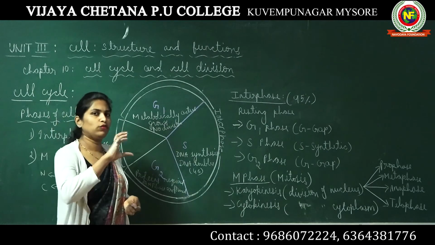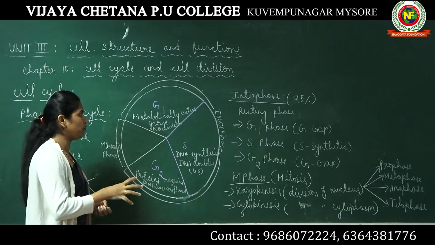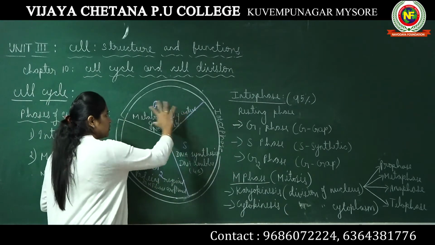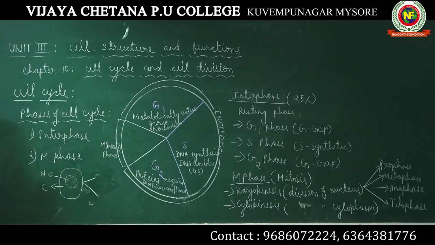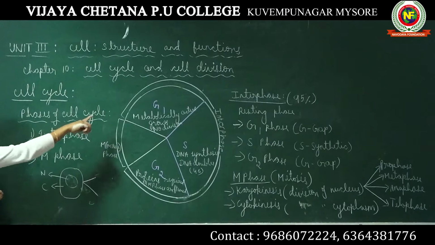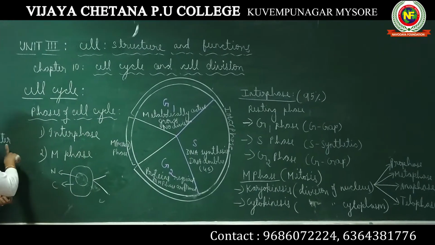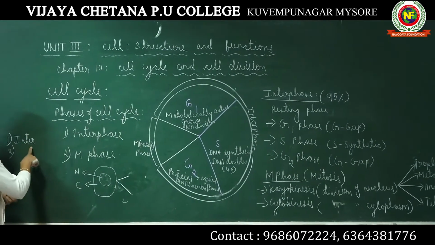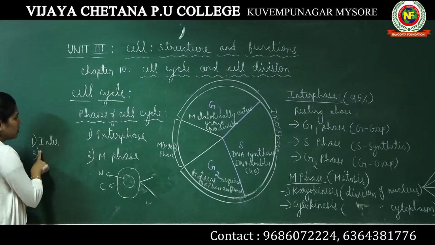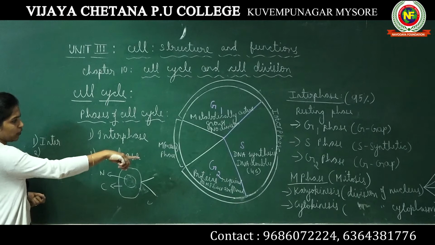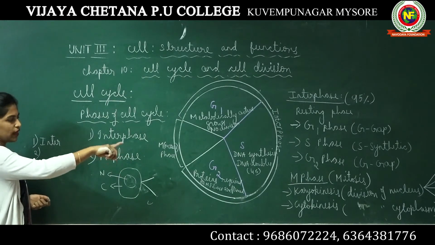If we have to be precise about the different phases, the first is interphase. Under interphase we have G1, S and G2, but we are not representing it separately. After that comes M phase, which we will not write. Under M phase, karyokinesis comes first, which we will not write either.